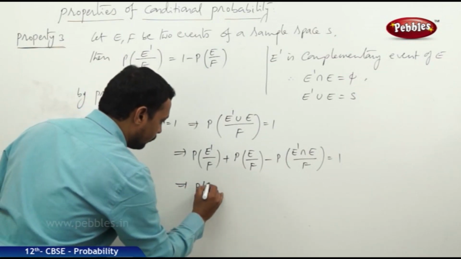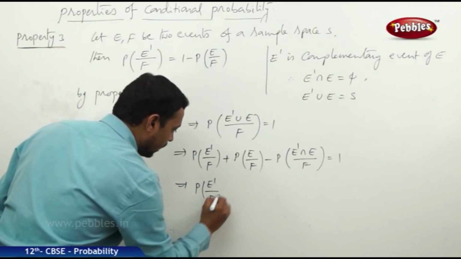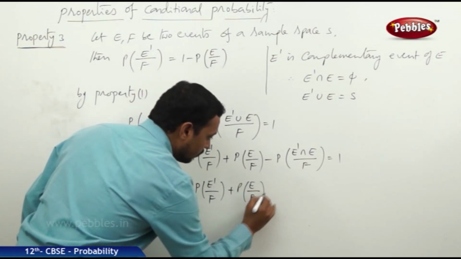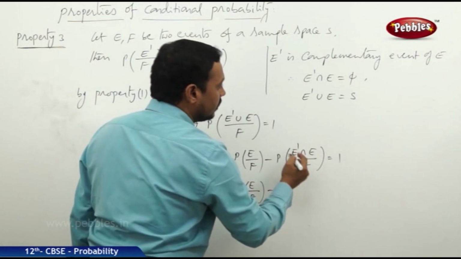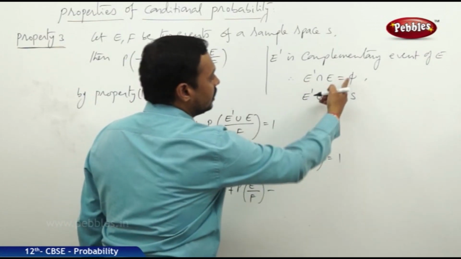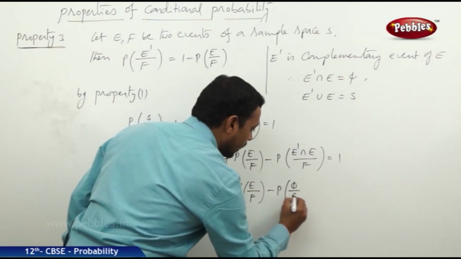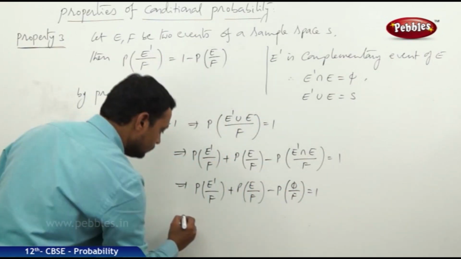So that it is P of E dash by F plus P of E by F minus, what about this one? E dash intersection E is equal to phi. Therefore, phi by F is equal to 1.